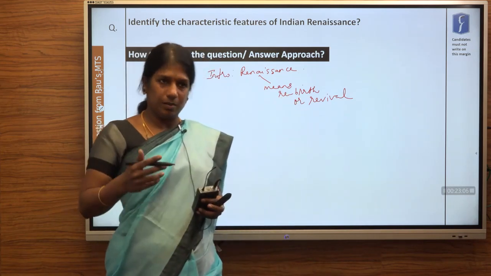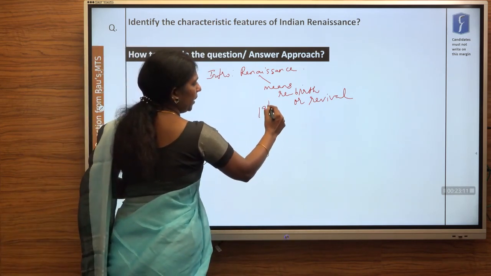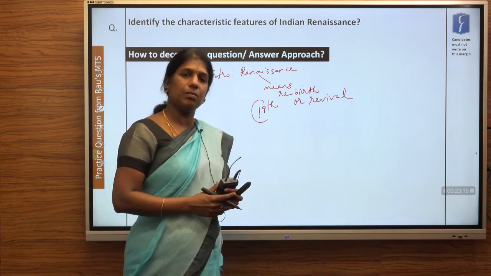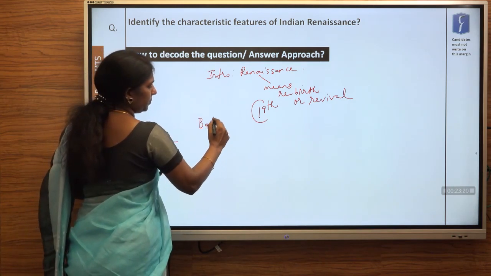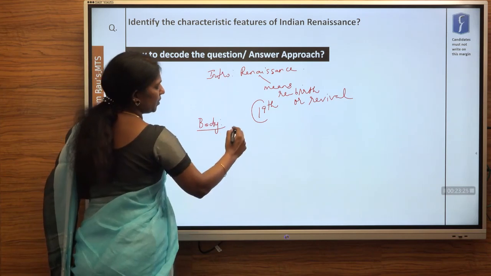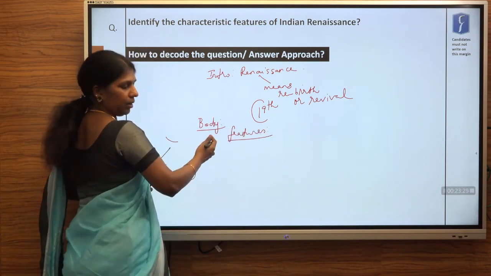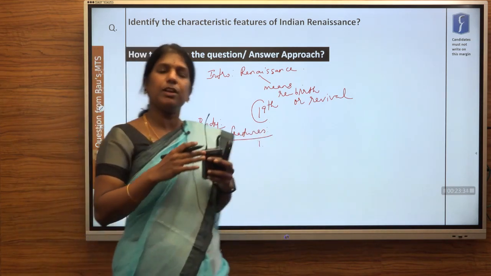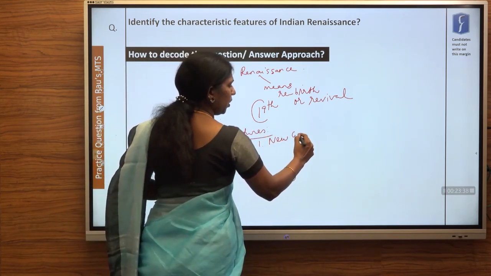So let's see what are the features of Indian Renaissance. You can add here that it was introduced in the 19th century in India, and it was a Western concept. Moving on to the body, what are we going to write? We are going to write about the features. You can make a heading like features of Indian Renaissance, or the Indian Renaissance features are. When you see the features, it was totally a new concept for India. So the first feature is that it was totally a new concept.